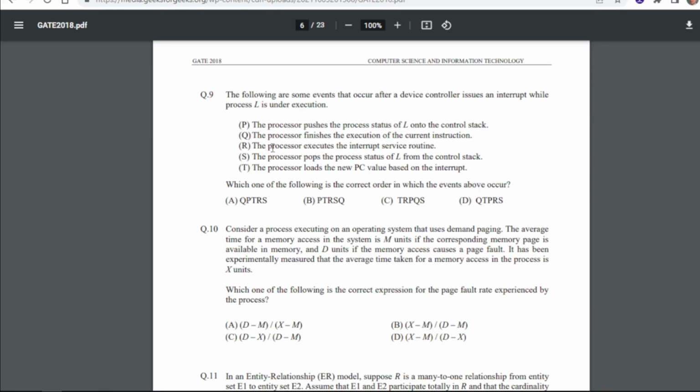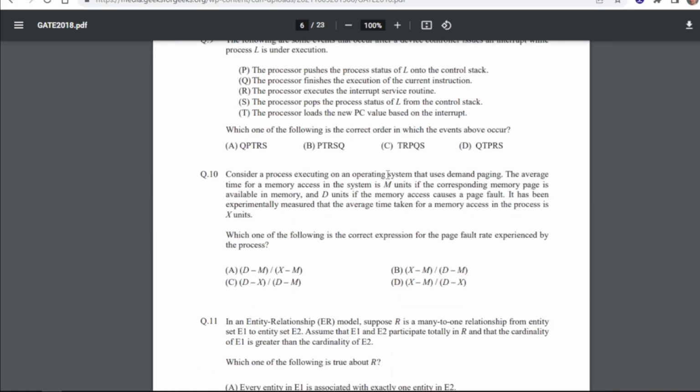First Q, the processor finishes the execution of the current instruction. Then P, the processor pushes the process status of L onto the control stack. Then T, the processor loads the new PC value based on the interrupt. Then next is R, that is the processor executes the interrupt service routine, and last is S, the processor pops the process status of L from the control stack.